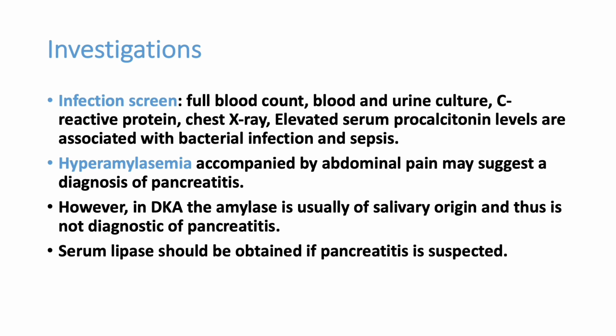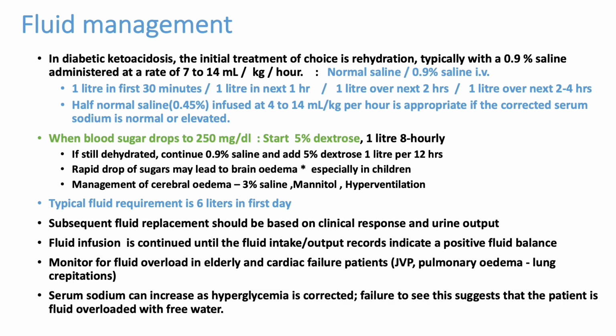That doesn't give a diagnostic clue for pancreatitis. Both amylase and lipase should be elevated, then only we can make a diagnosis of pancreatitis. So patients with DKA can have elevated amylase with abdominal pain, but that does not give a diagnosis of pancreatitis. We should have lipase also elevated.